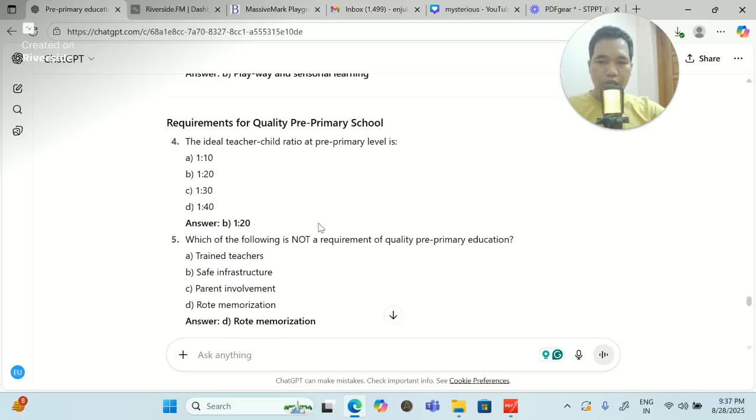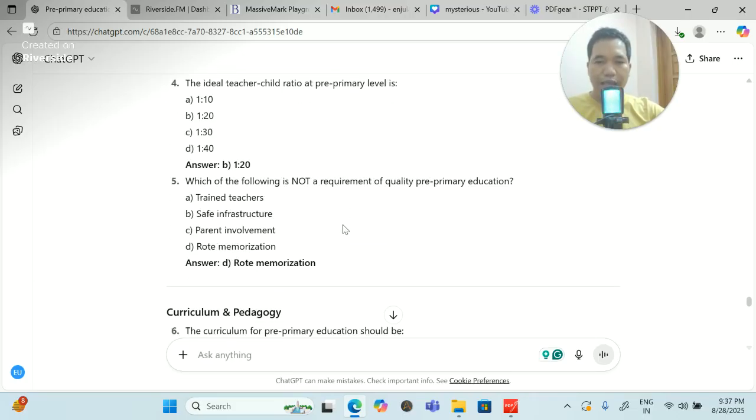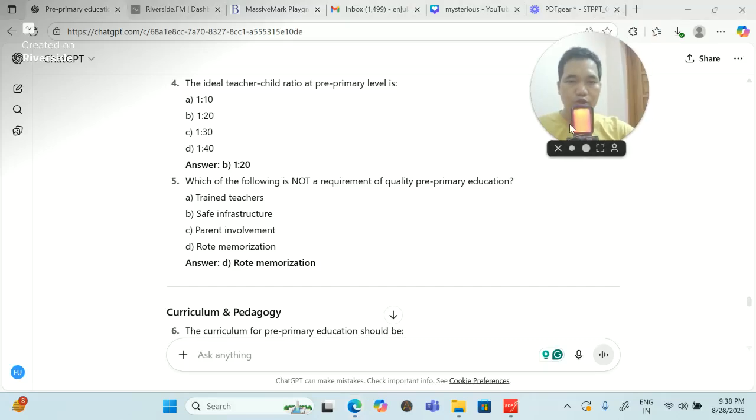Which of the following is not a requirement of quality pre-primary education, which is not required? Rote memorization is not required. Rather than that, the others are important: safe infrastructure, trained teachers, parents' involvement. So these things are very, very crucial. Very important points you should go through.